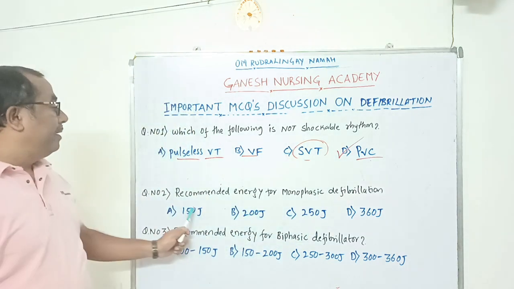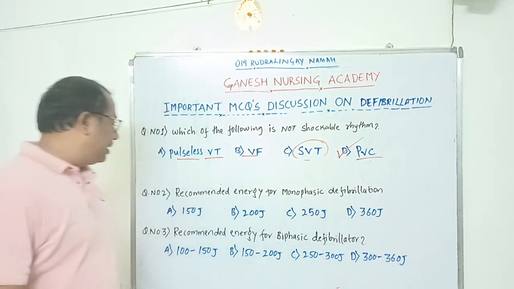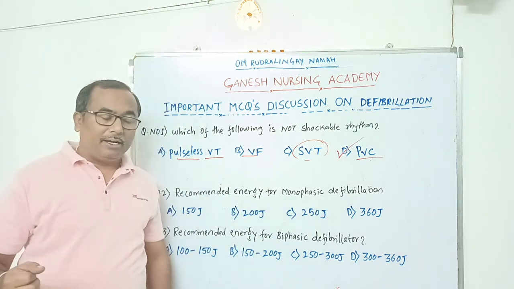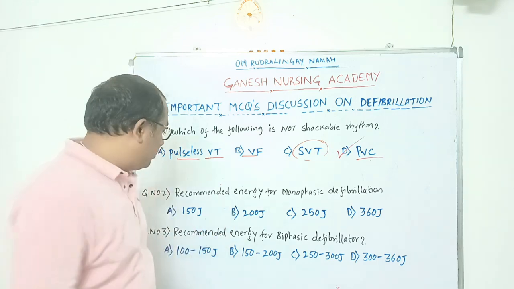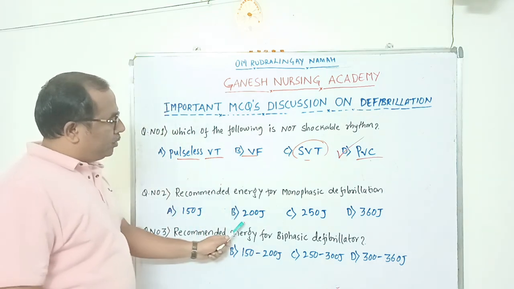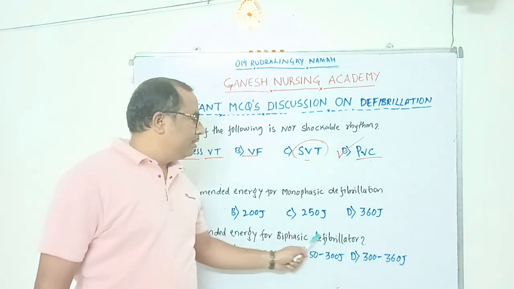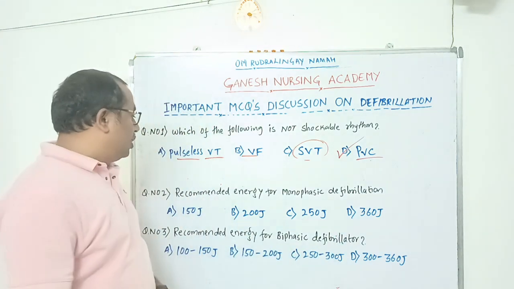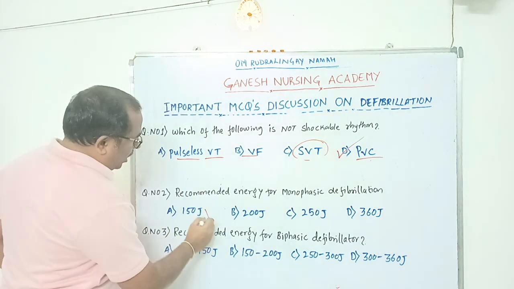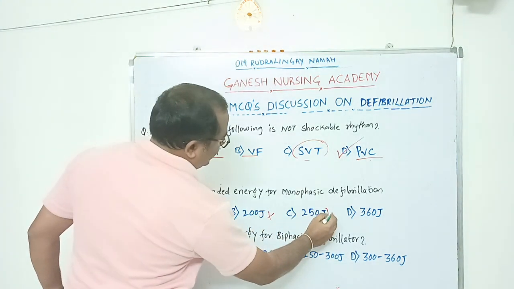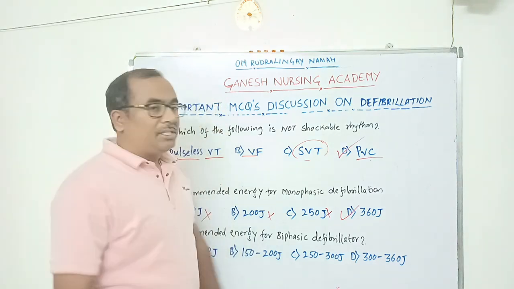Now what is the question? Recommended energy for monophasic defibrillation. When we use a monophasic defibrillator, what is the energy we have to select to give a shock to the patient? Option A 150 joule, option B 200 joule, option C 250 joule, option D 360 joule. All of these, except one, are wrong options, and the right option is 360 joule.